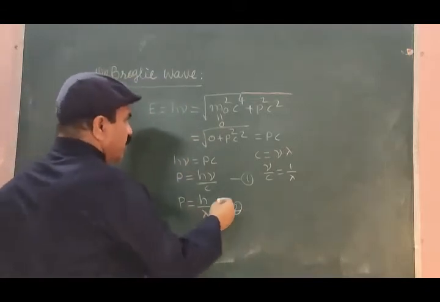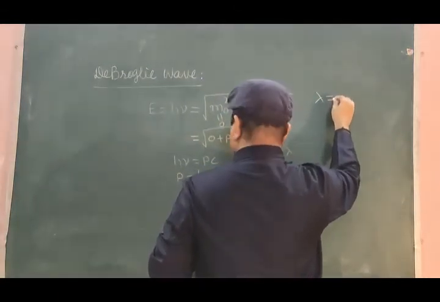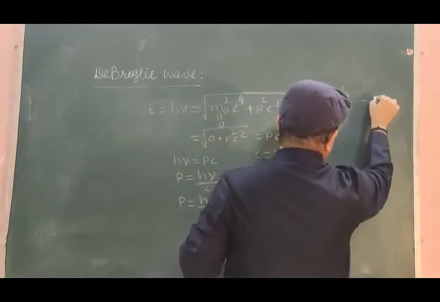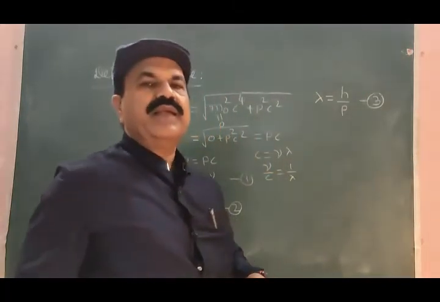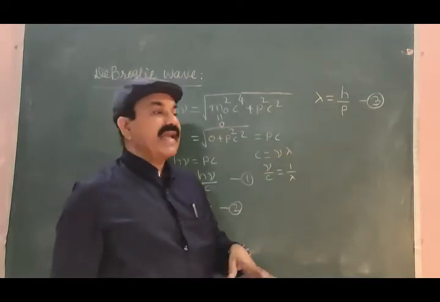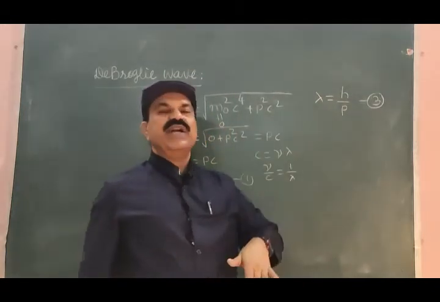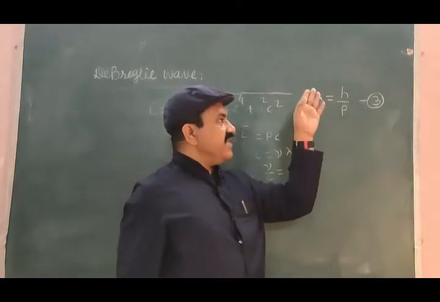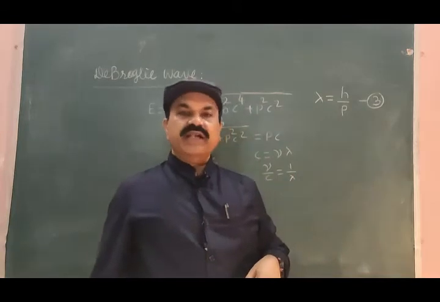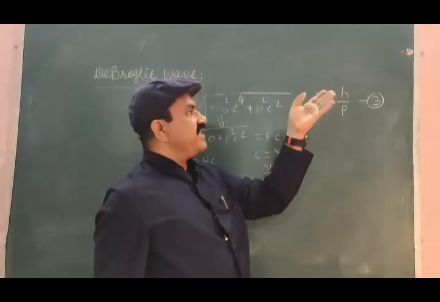Or we may further write lambda = h divided by p, equation number 3. So the wavelength lambda of the photon can be found using equation 3. Lambda is equal to h divided by p, where h is the Planck's constant and p is the momentum of the photon.